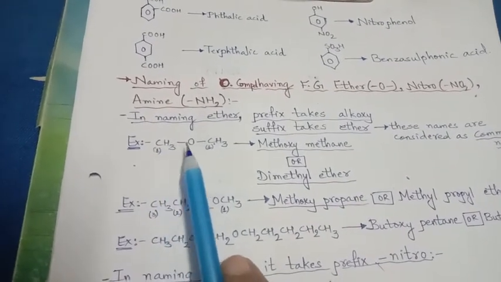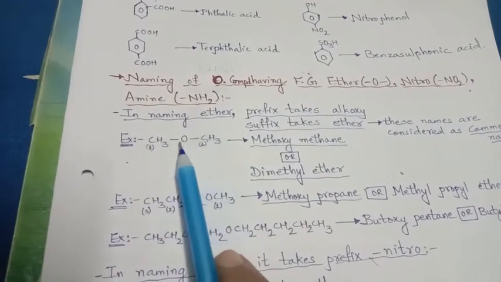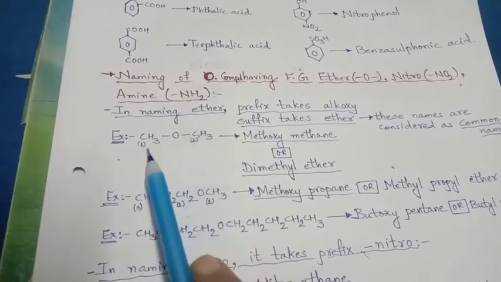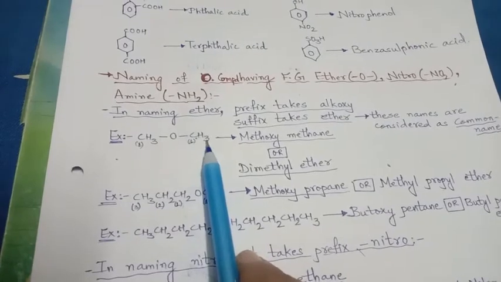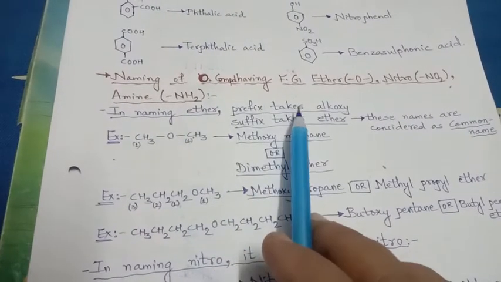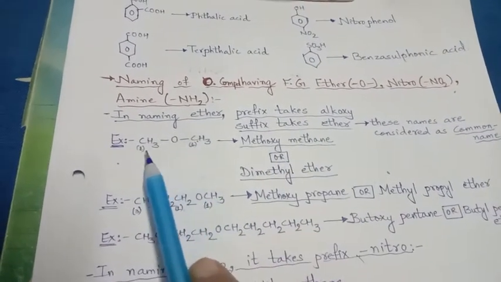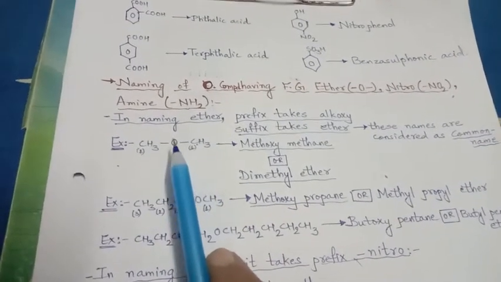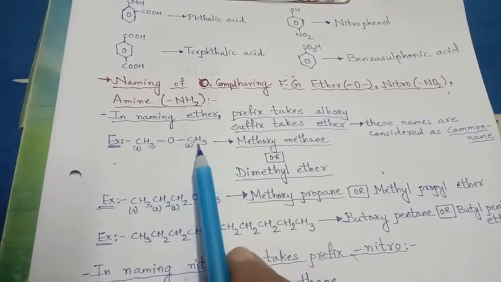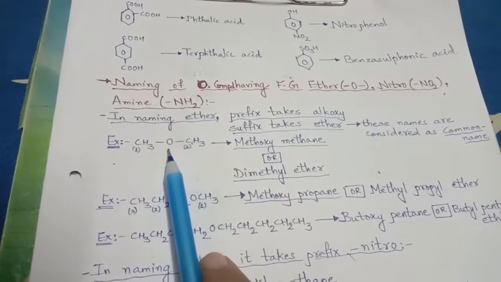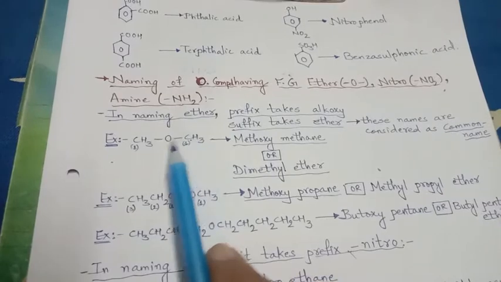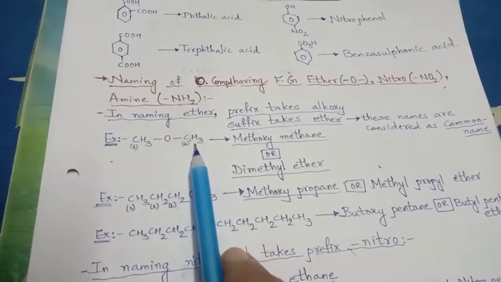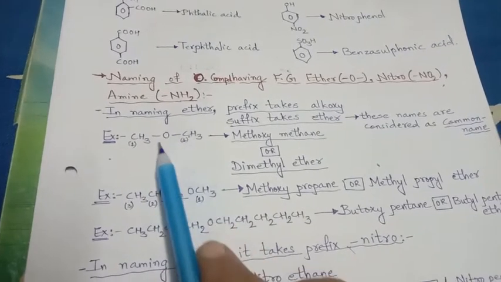See here, CH3OCH3. On either side of oxygen is the methyl group, and both the groups are methyl, right? So what we will take as a prefix, if we consider, this is only one carbon, this is only one carbon, so one carbon attached with the oxygen group, so this will be the methoxy prefix, methoxymethane, or with methyl on both sides, dimethyl ether.